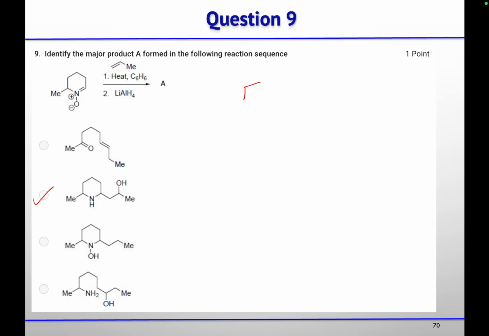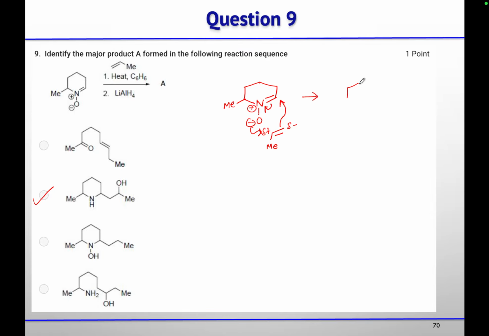So you have nitrone and you are treating it with this olefin. Now, because of the presence of methyl group, this center is having partial negative charge and this is having partial positive charge. So oxygen will attack at this center and this olefin will attack to neutralize the positive charge on nitrogen.